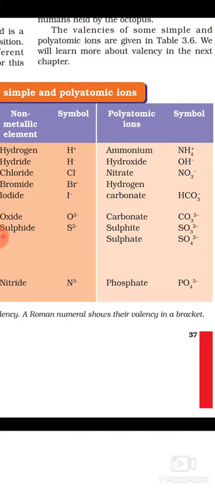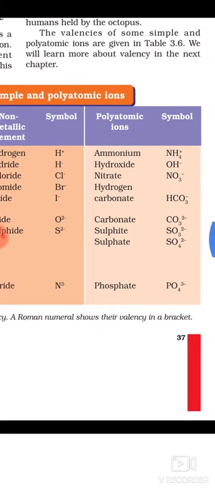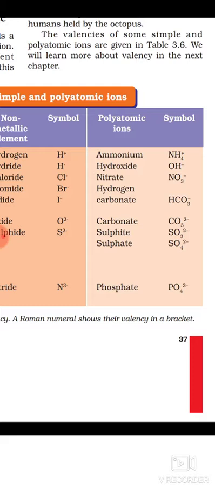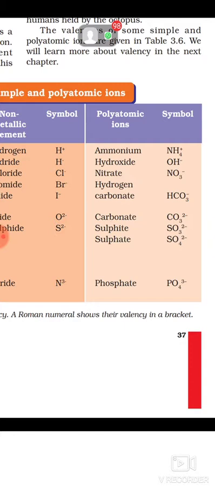Now polyatomic ions. Ammonium, NH4 plus. What is a polyatomic ion? You studied what is a polyatomic ion. More than 1 atom of different elements combining to form a compound and having a single charge for the whole ion. Means NH4 all together has the charge 1 plus. Nitrogen, hydrogen 4 times, and both together have only 1 charge, that is 1 plus. So what is the oxidation number of ammonium? 1 plus. What is the valency of ammonium?